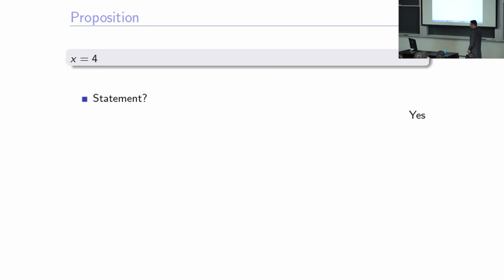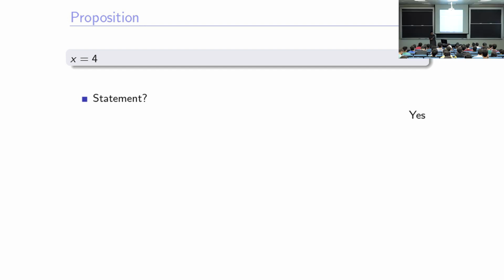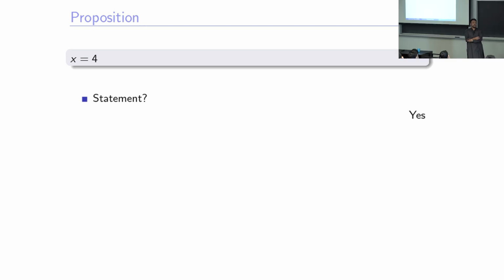Okay. Let's see about this. X equals 4. Is this a statement? Yes. Again, it describes equality, x, or 4. Is it a proposition? Yes, please. It depends if this is like assignment of a value or if it's equality. It's equality. We always use relation. There is no assignment. Assignment is a C++ type thing. For that we use the gets operator. In this case, x is an unknown thing. So you don't think it's a proposition?